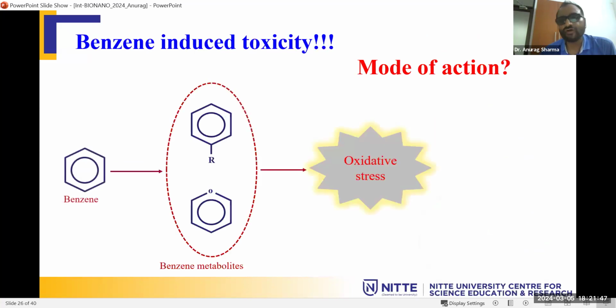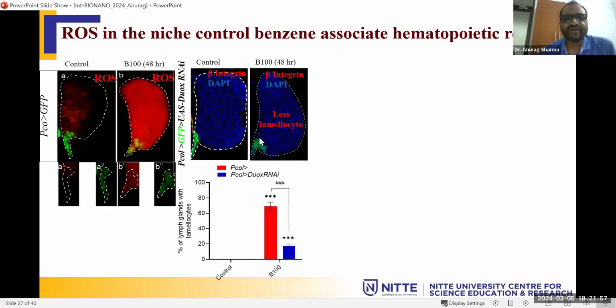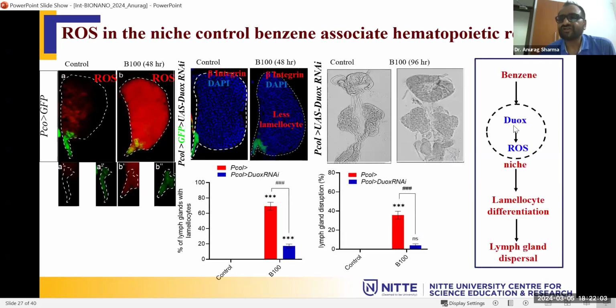So mode of action, we know it causes a lot of oxidative stress and toxicity. This is all a known thing. So we checked whether ROS is there. Yes, after the benzene exposure, we got a lot of ROS. And then what we did, we quenched the ROS in the niche here. And what we found, yes, after quenching the ROS, we found the rescue.